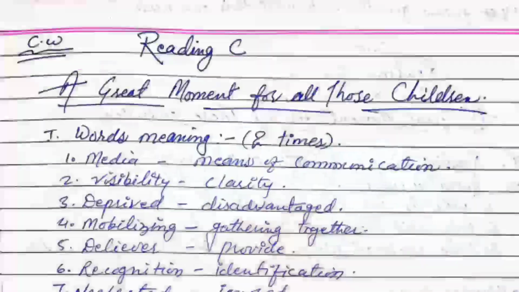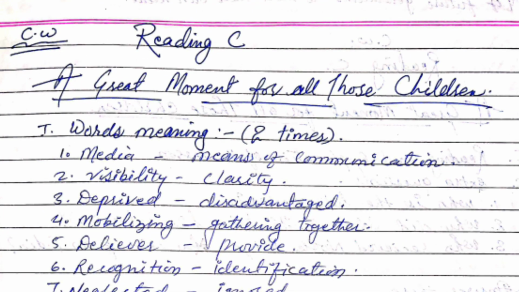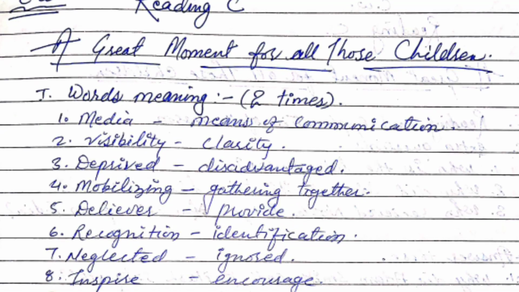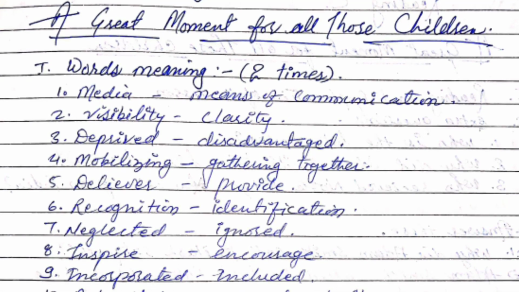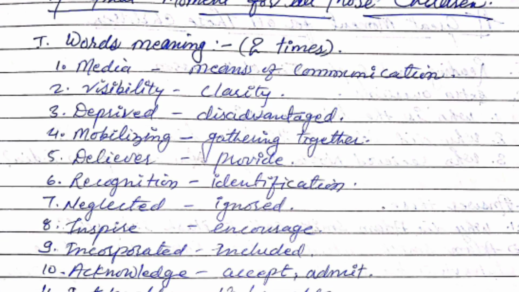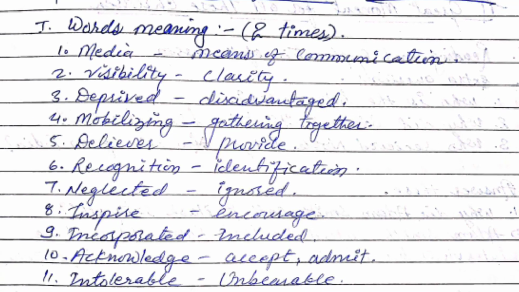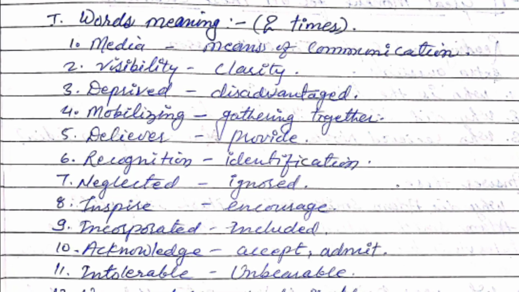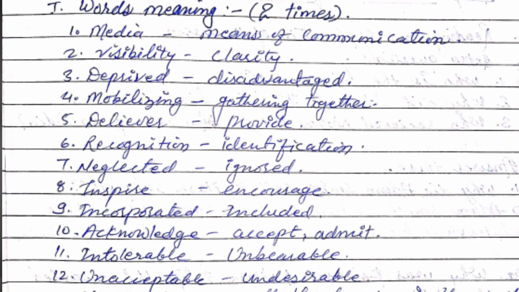So words meaning, number 1, we have, and the first word meaning is media, which means means of communication. Second one is visibility, which means clarity. Number 3 is deprived, which means disadvantaged. Number 4 is mobilizing, meaning gathering together. And number 5 is deliver, which means to provide. Number 6 is recognition, which means identification.